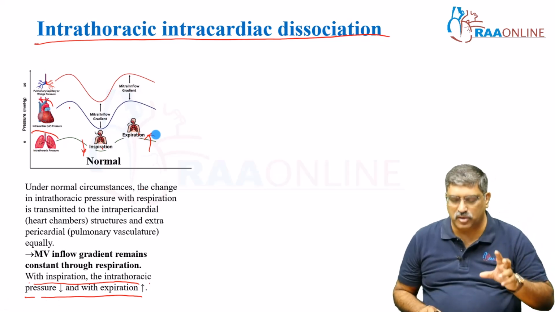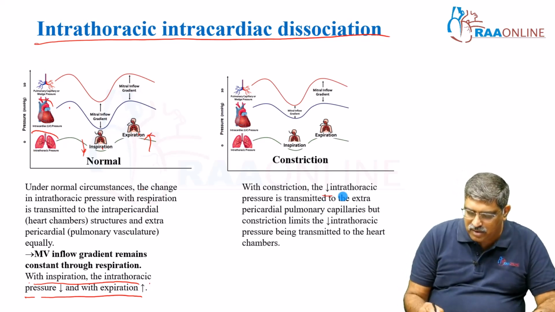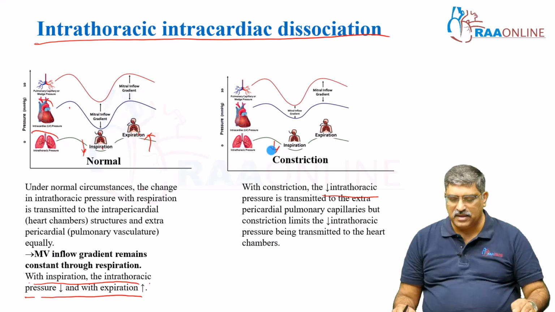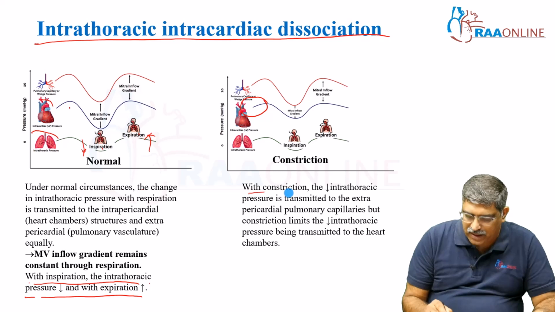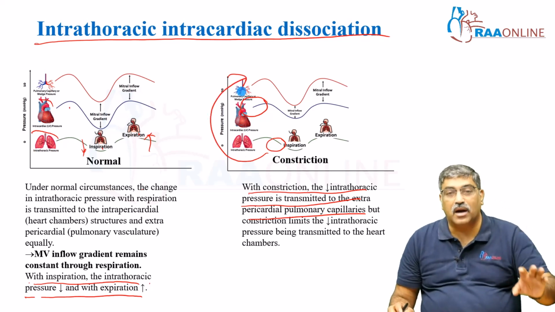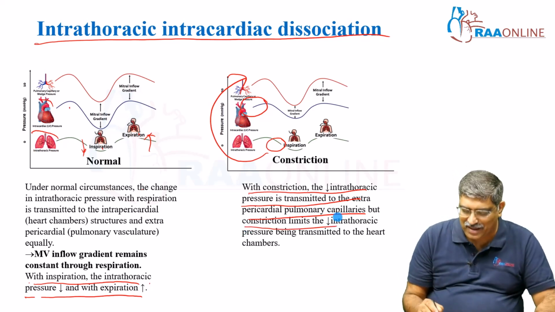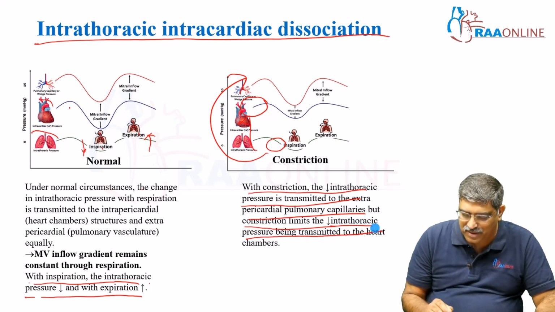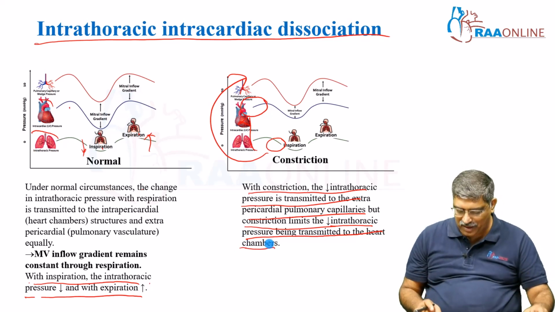Then what is this dissociation which happens with constrictive pericarditis? The intrathoracic pressure is decreased and it is transmitted to the pericardial. With constrictive pericarditis, this decreased intrathoracic pressure is transmitted to the extrapericardial pulmonary capillary, but since there is constrictive pericarditis, this intrathoracic pressure is not transmitted to, or it limits the transmission to, the heart chamber. That is very, very important.